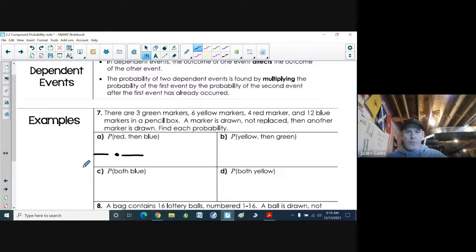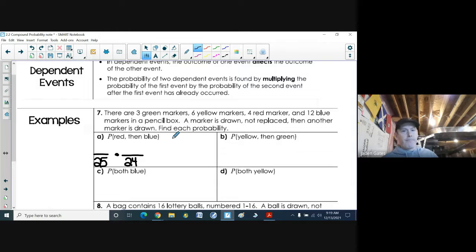Now, how many are there? We start off with 3 plus 6, that's 9. Plus 4 is 13. Plus 12 is 25. So we get 25 choices in the beginning. But then you have only 24 because you're pulling one out on the second event.